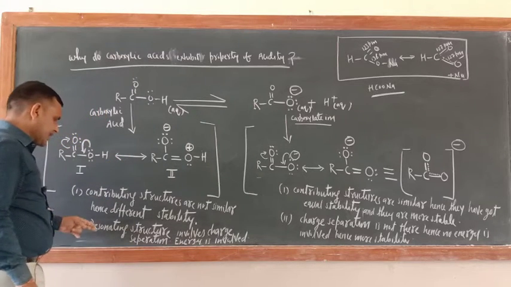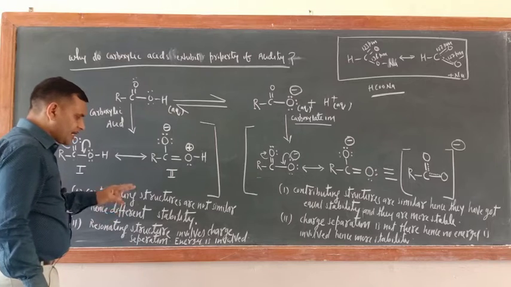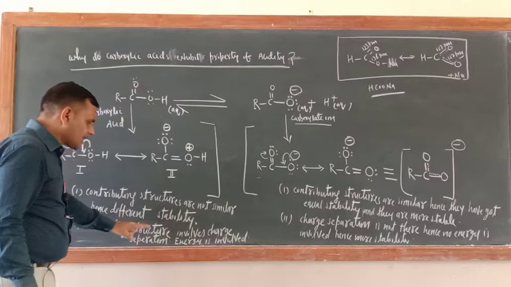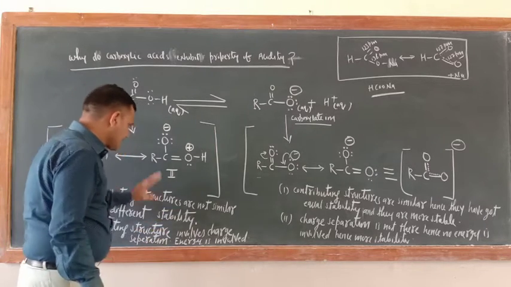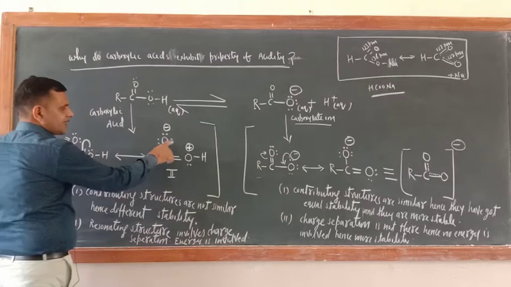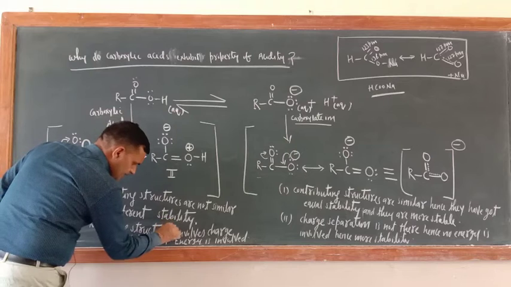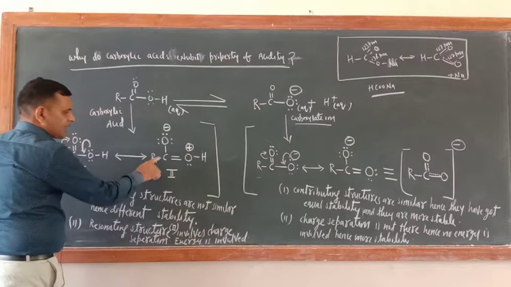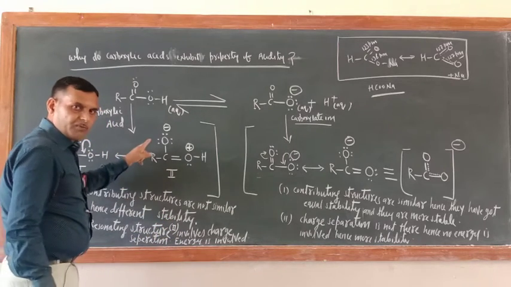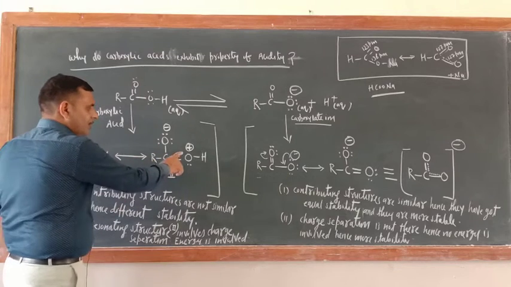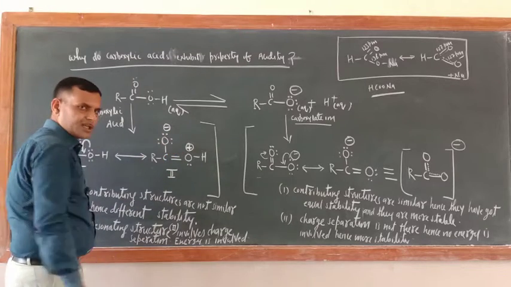Second one is that the resonating structure involves charge separation. Please write here second: resonating structure second involves the charge separation. Oxygen has a positive charge, this oxygen has a negative charge.